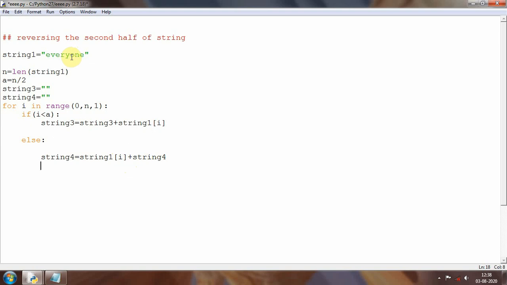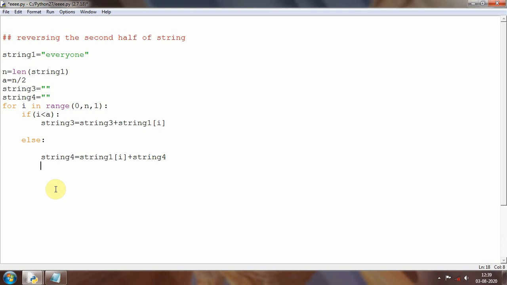So it will take this O and put before this Y, and then it will take N, and this will be put before the previous result, that is OY, and similarly at the last iteration it will take A, E, and then it will put before this result, that is NOY, so it will become ENOY at the end. If you write it down on paper and analyze that, you will understand better.